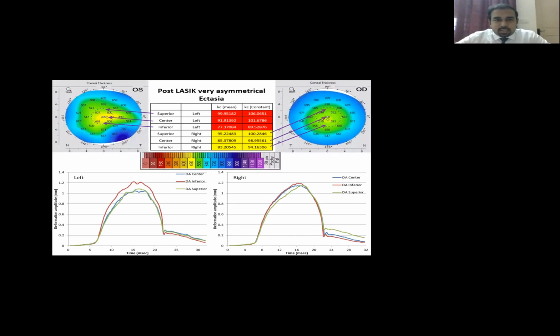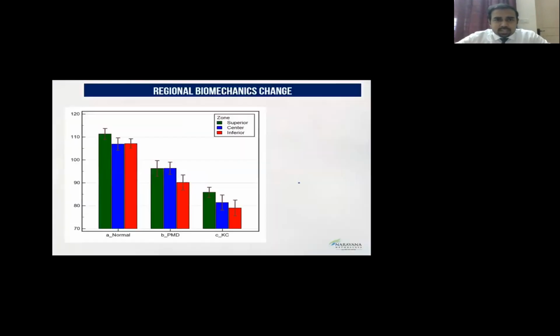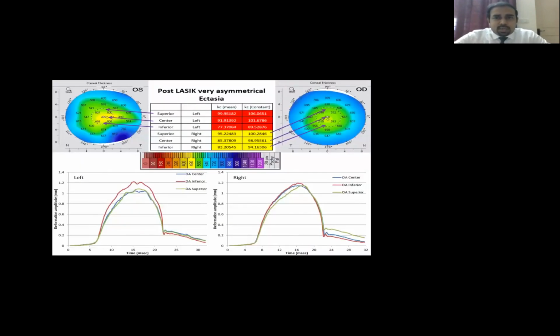So with this, what we studied was, if you look at these results, a post-LASIK cornea with a very asymmetric ectasia. If you look at this specific eye, you will be able to find that the inferior deformation amplitude is worse compared to the center, the middle, and the superior part of the cornea. Whereas for the eye without ectasia, you would find that all of them are similar.